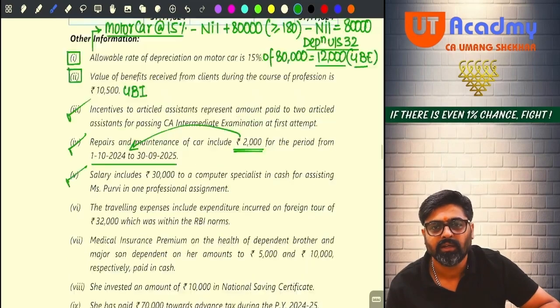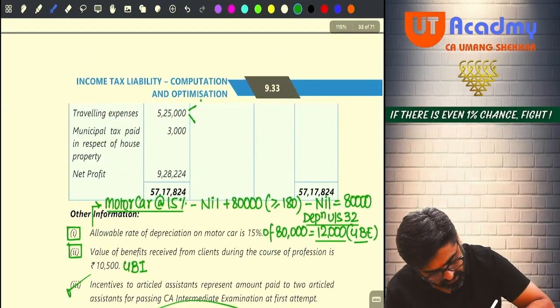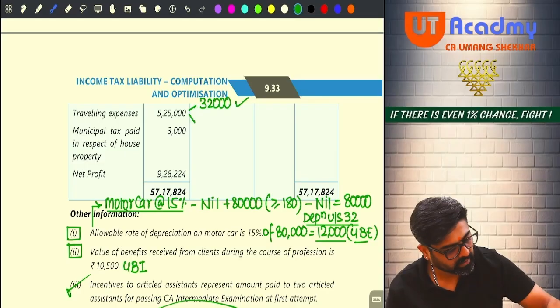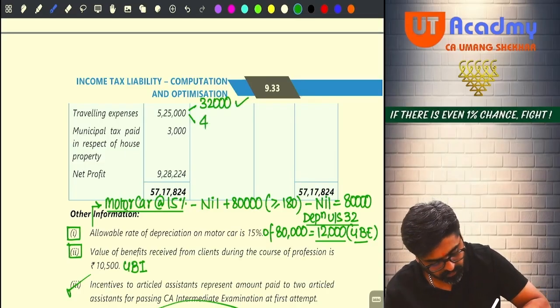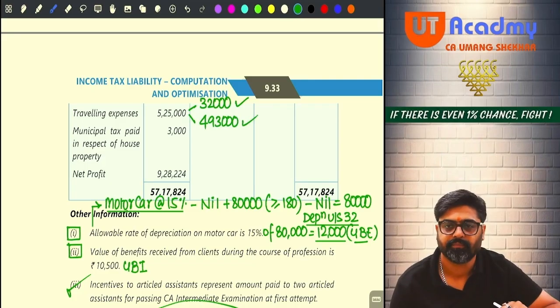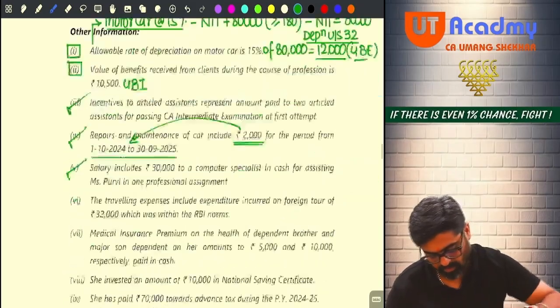So in my traveling expense, this 32,000 spent on foreign tour is also allowed, and the balance is how much? 5,25,000 minus 32,000 will give me 4,93,000. That traveling expense is also allowed. That is also my business related expense. Will you remember? Now, next one.